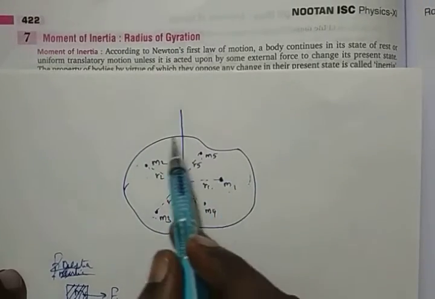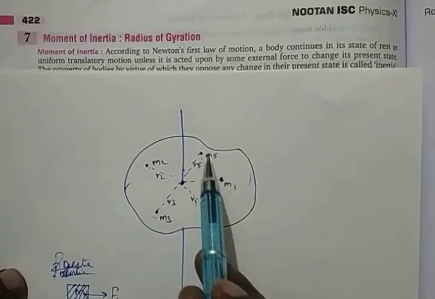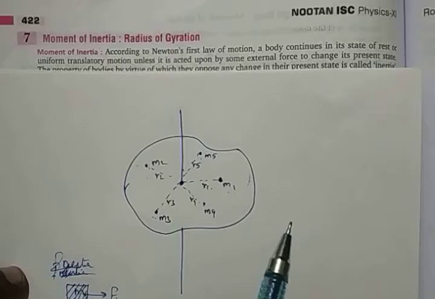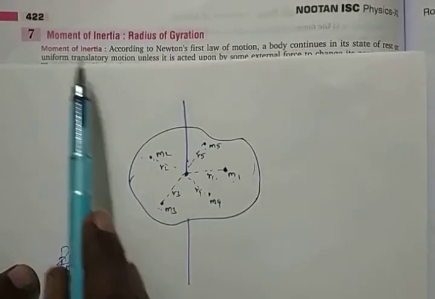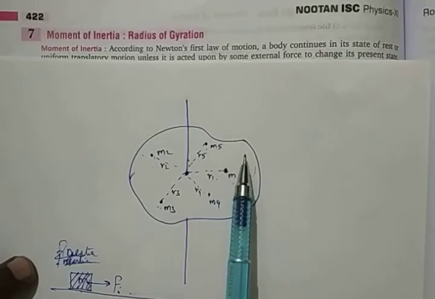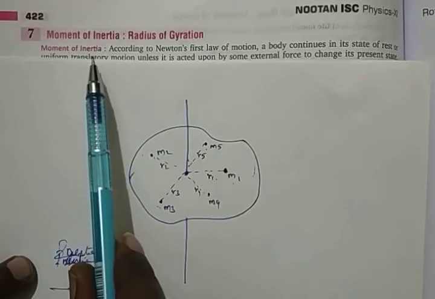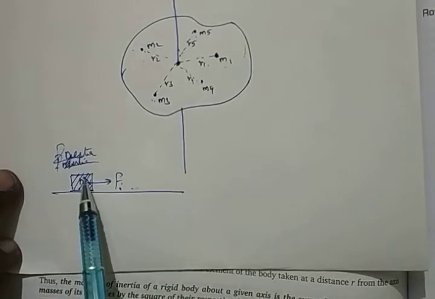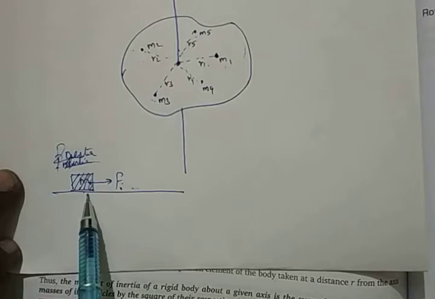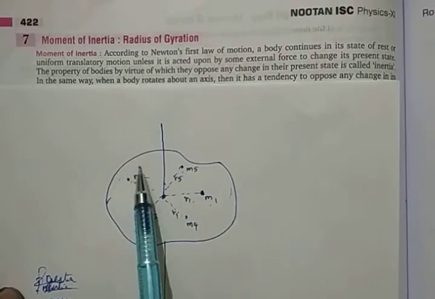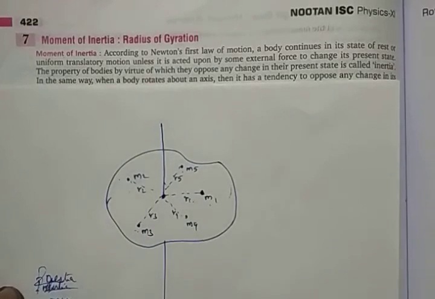Similarly, the moment of inertia is an opposing force for the rotation of a body. I am again repeating my words. In simple words, moment of inertia means the unwillingness to rotate, the inability to rotate by itself. It is because of inertia, which is called moment of inertia. Inability to move by itself is because of inertia. There is a linear inertia. Inability to rotate by itself, it is because of moment of inertia. Hope you got that basic idea about it.